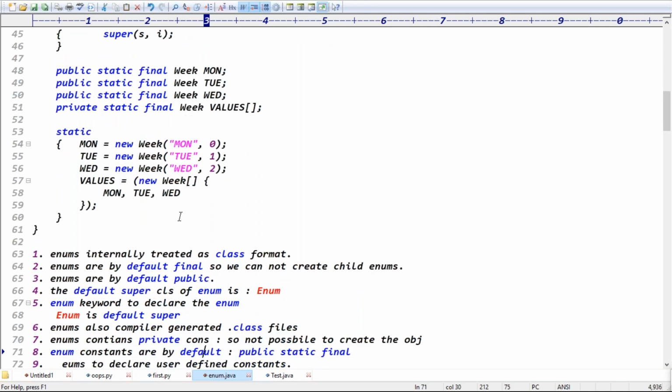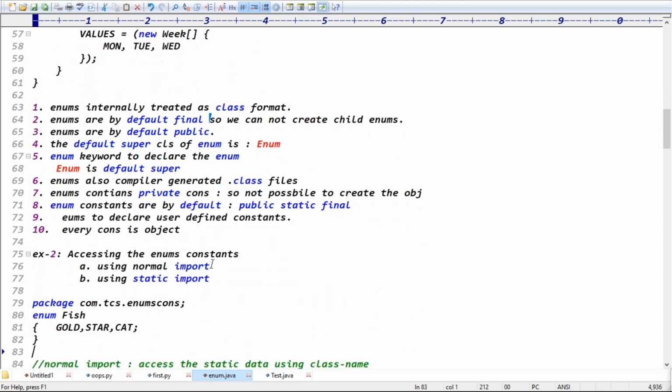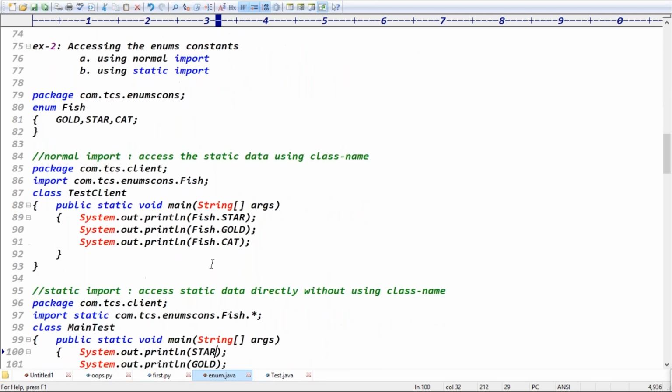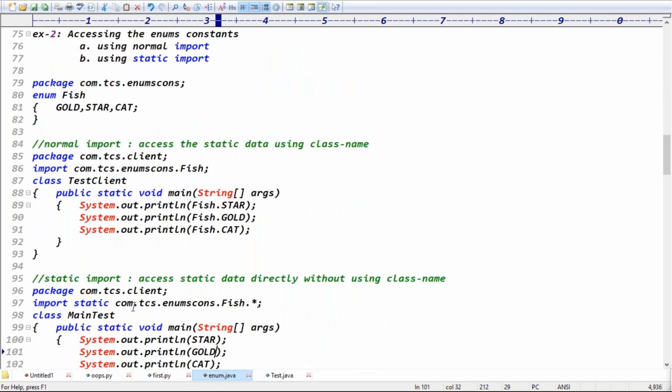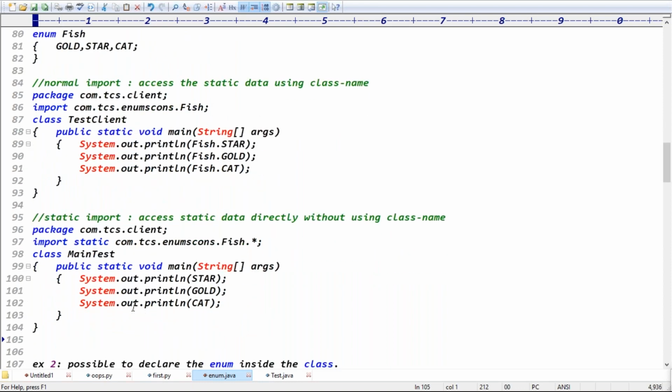Enums are internally in class format. Enums are by default final, so we cannot create a child enum, right? Enums are by default public. The default superclass of enum is Enum. These are the points, guys. We can access the enums using the enum name. If you go for the static import, we can access constants directly without using the enum name, right? Exactly, without using the enum name.